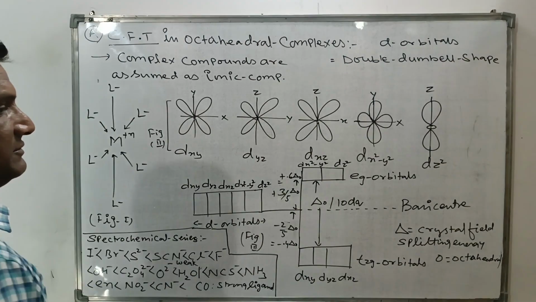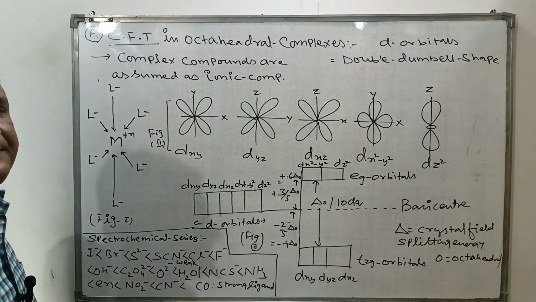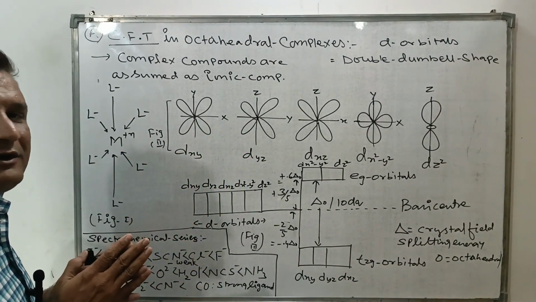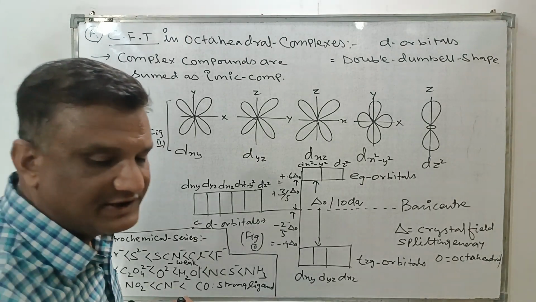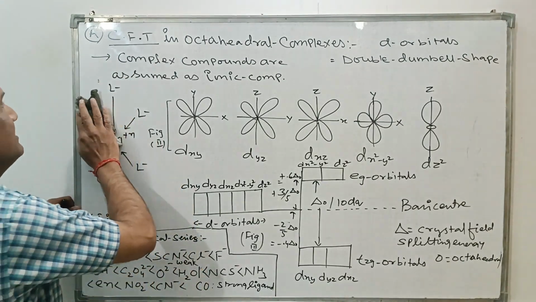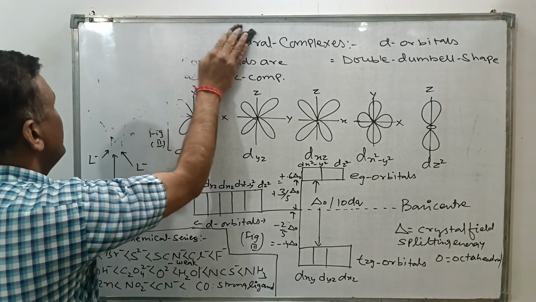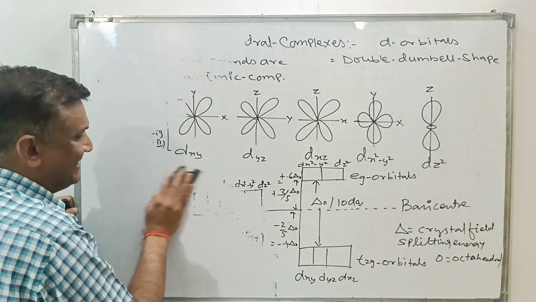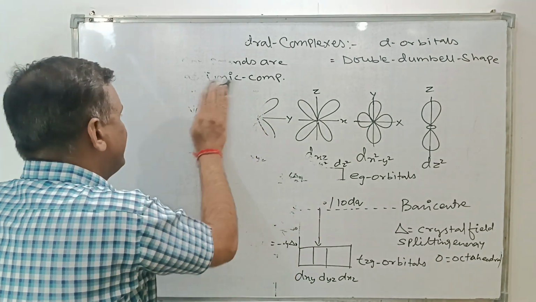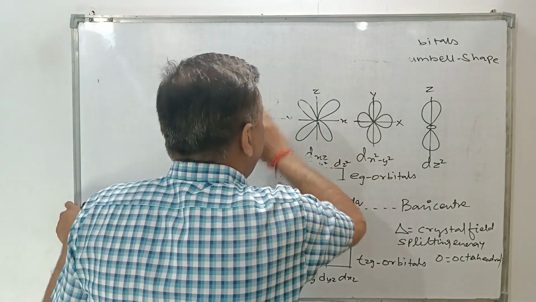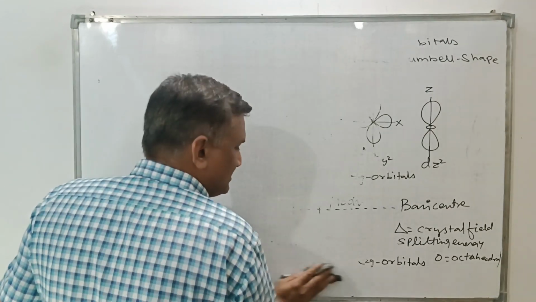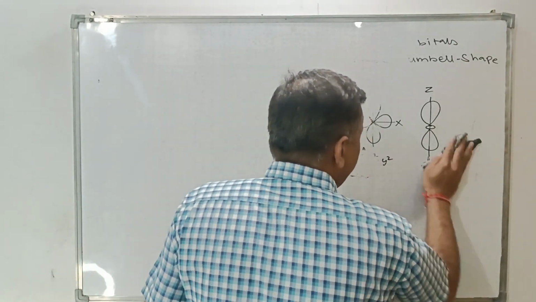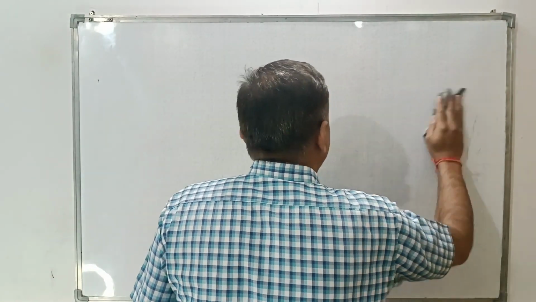Now, after the discussion of CFT in octahedral complexes, we'll go with the affecting factors, meaning which factors influence Δo. No doubt, as just told, the strength of the ligand also affects Δo, along with the spectrochemical series. Now we'll go with the important part.